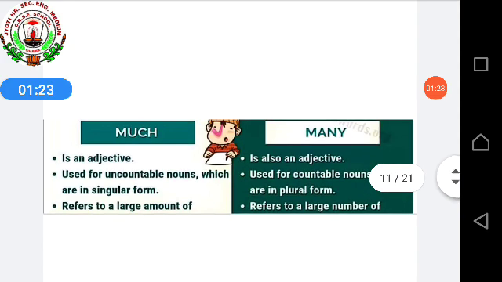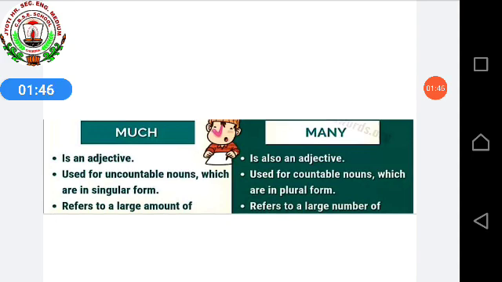And we ended that class by showing you this picture of much and many. And I told you to find the difference between much and many and search certain examples related to these two topics.